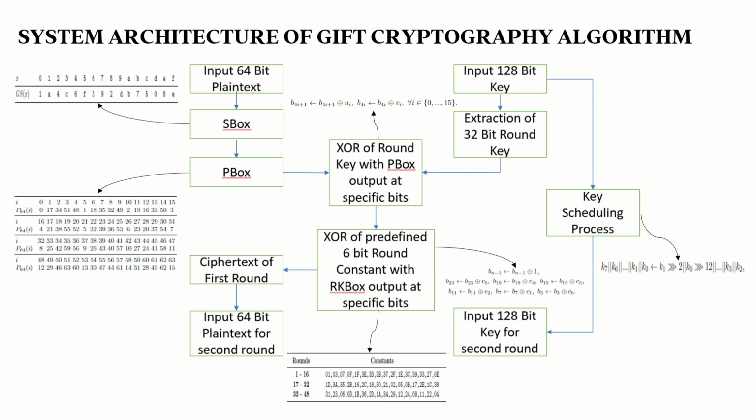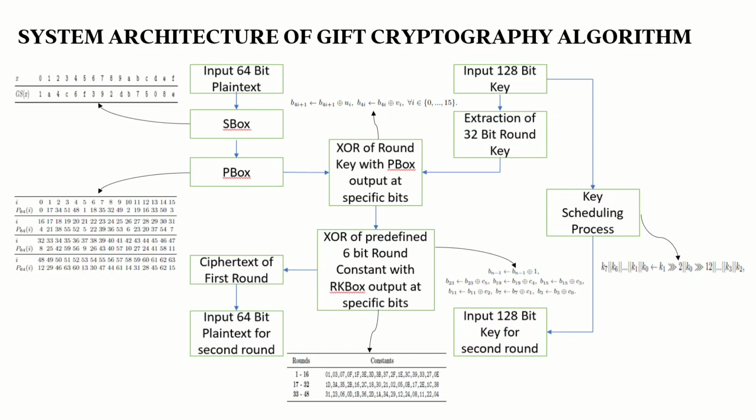The algorithm takes a 64-bit input data and a 64-bit encryption key as the input. The data is passed to the substitution box where the bits of the data are substituted with some other bits as per the table shown. The output data of this step is passed to permutation box where the positions of the bits are interchanged as per the table shown here.